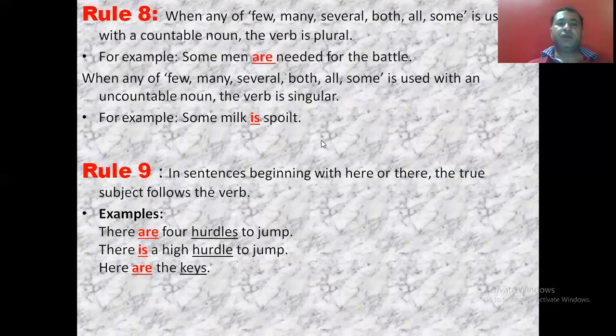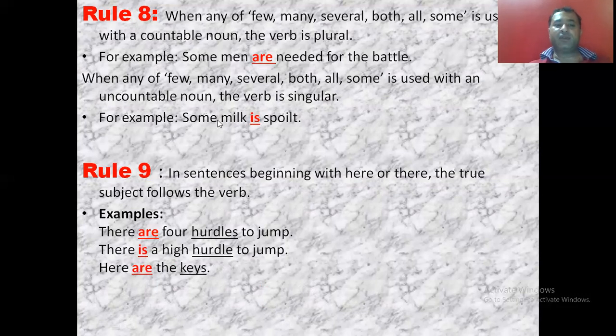Then rule number 8, when any of, few, many, several, both, all, some, any of these words is used with a countable noun, the verb is plural, and if these words are used with an uncountable noun, the verb will be singular. आपको ये चीज याद रखनी है कि अगर इनमें से कोई भी वर्ड अगर काउंटेबल नाउन के साथ यूज है तो वर्ब आपका प्लूरल होगा, और अगर ये वर्ड्स अनकाउंटेबल नाउन के साथ हैं तो वर्ब क्या होगा, सिंगुलर. Now for example, some men are needed for the battle, so for this some we are using the word men. Now these men is the countable noun, so the verb is plural.